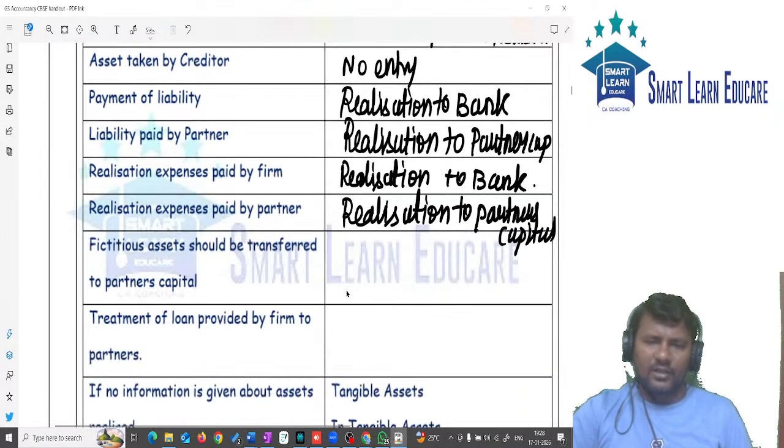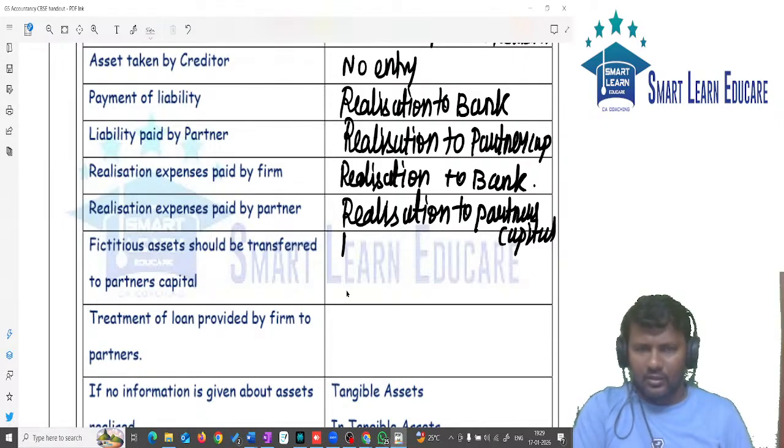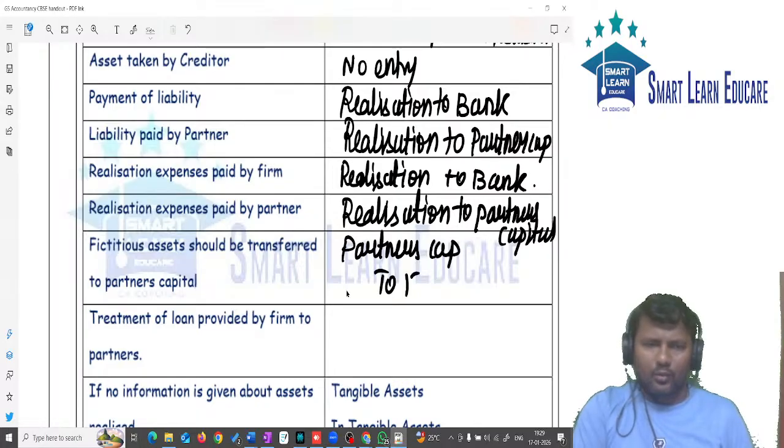Fictitious asset should be transferred to partners' capital. What is the entry? Partners' capital account debit to fictitious assets.